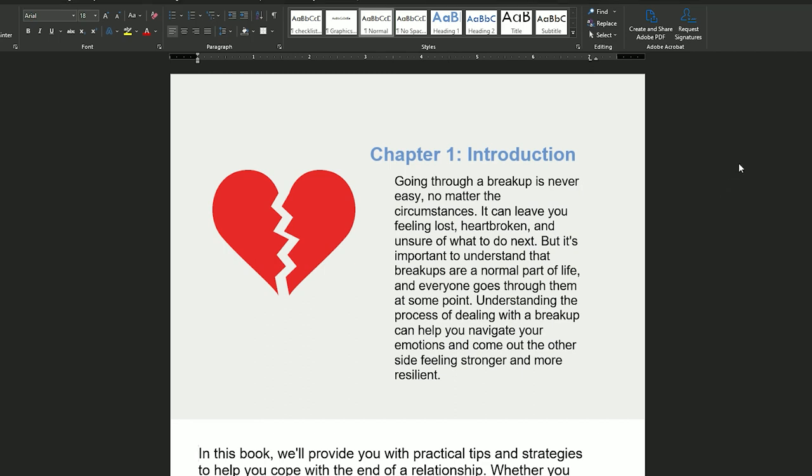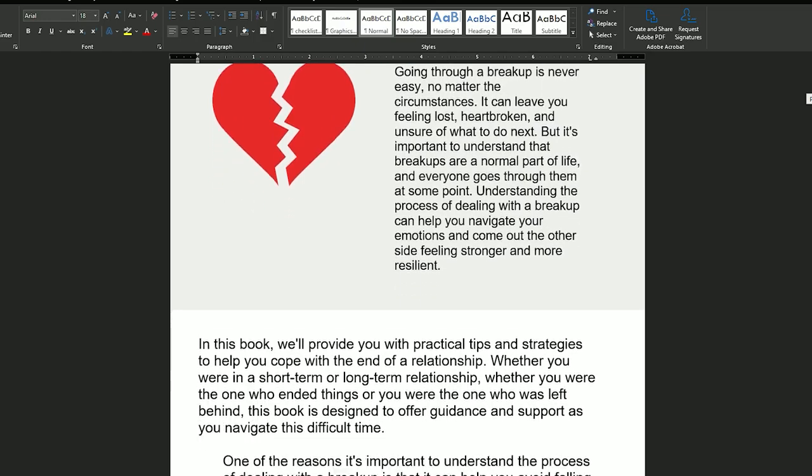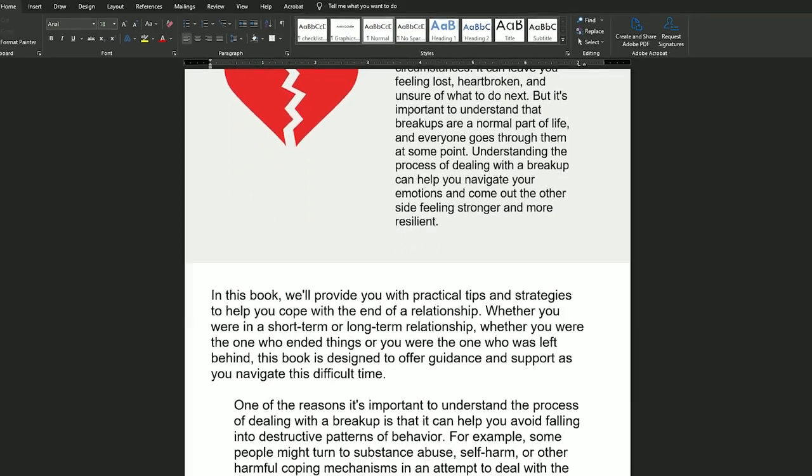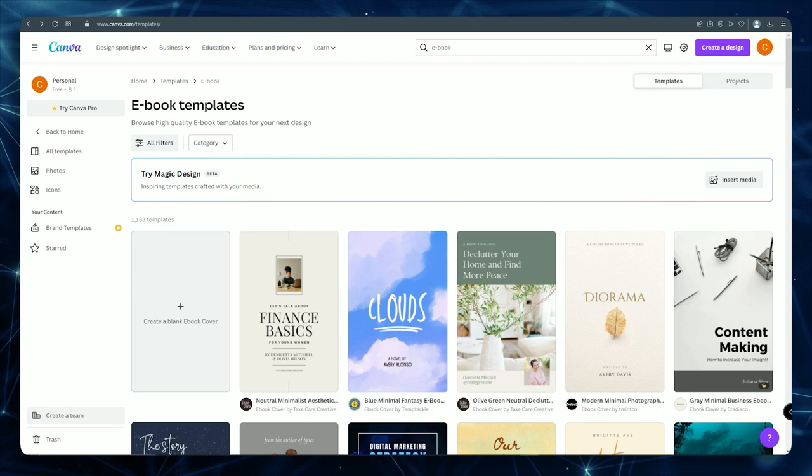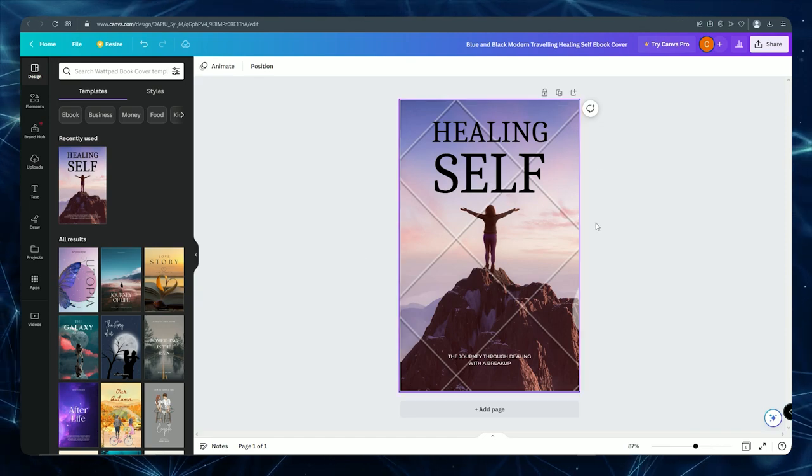I could then copy and paste the full ebook into a document to make sure everything was correct. Check for spelling and grammar, and then save it as PDF. You may go to Canva and make an ebook cover if you're following along step by step. Because they have so many various ebook cover layouts, it is really simple to accomplish.